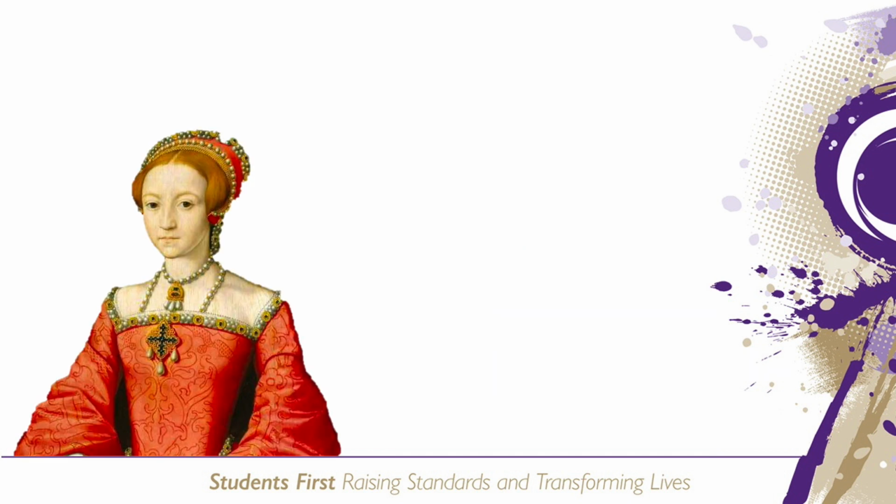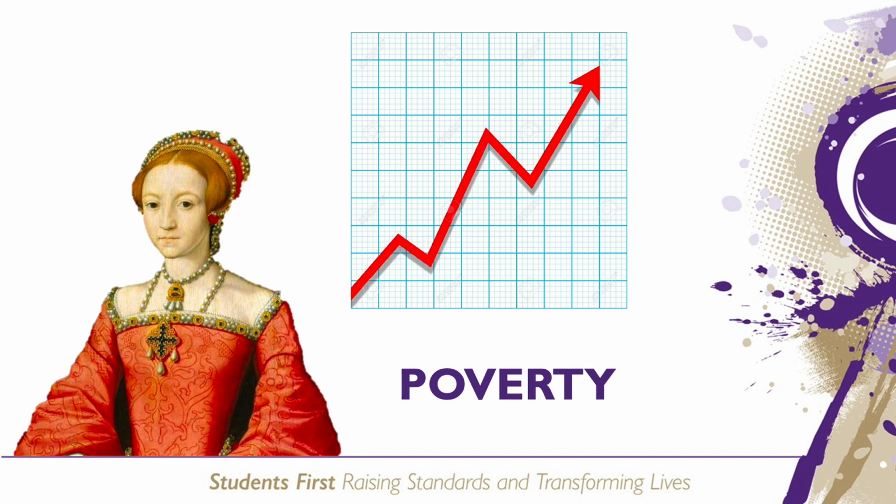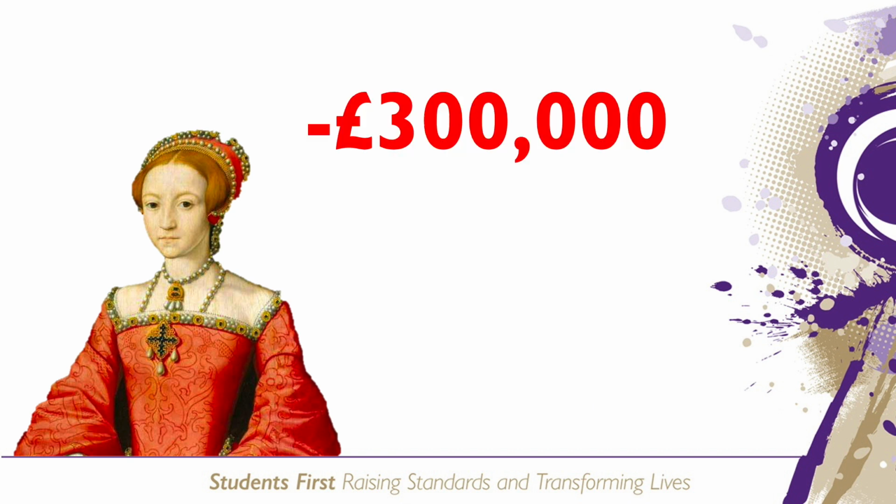On her accession, the crown was heavily in debt due to wars with France and a number of poor harvests before she became queen. Poverty in England was rising due to a collapse in the cloth trade, farming and inflation. All of this worried Elizabeth and her government because problems such as this could lead to rebellion within England.